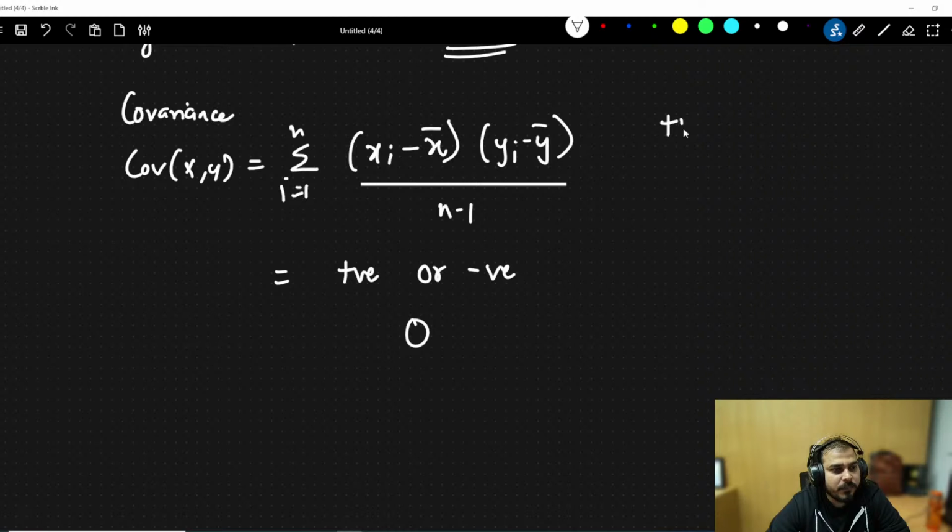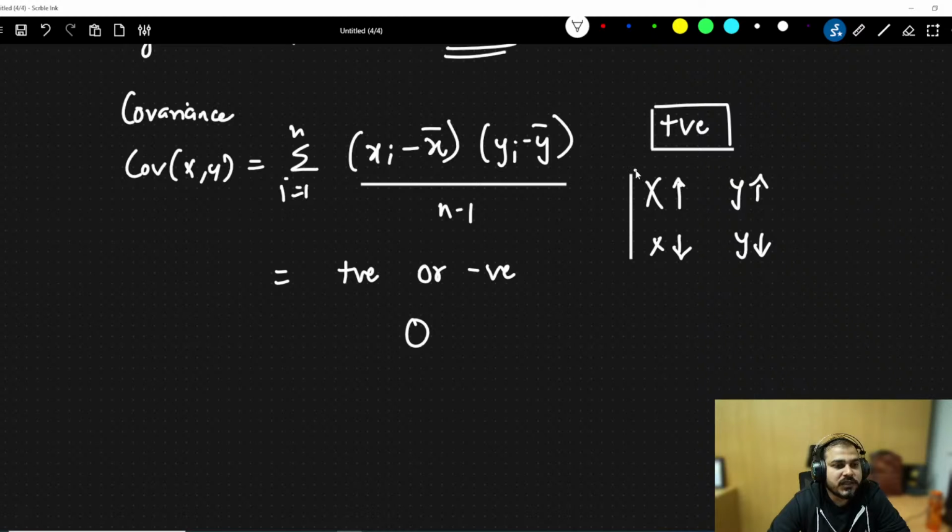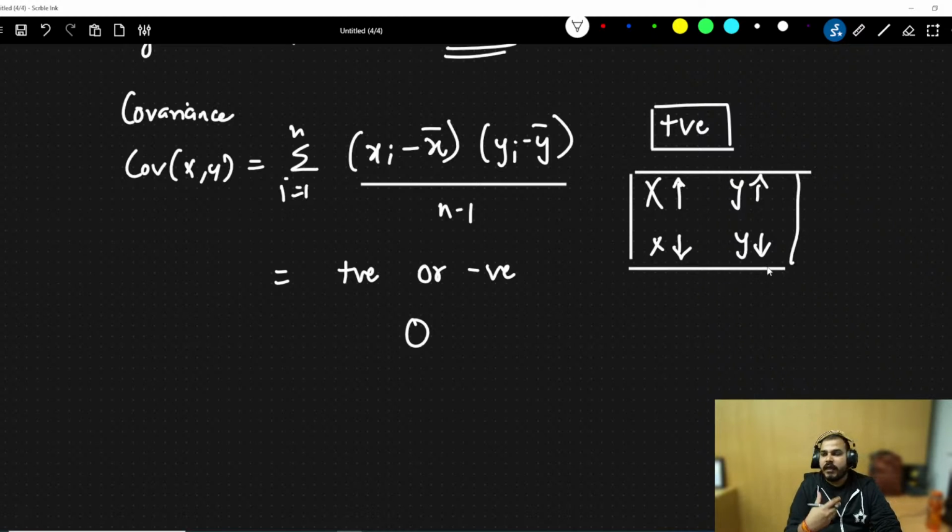So a positive value indicates two things. One is when x is increasing, y is also increasing. When x is decreasing, y is also decreasing. So if this positive number is coming, it basically quantifies the relationship between x and y in this particular way. That basically means when x is increasing, y is increasing. When x is decreasing, y is decreasing. Okay. So here you will be able to see this with a positive number.